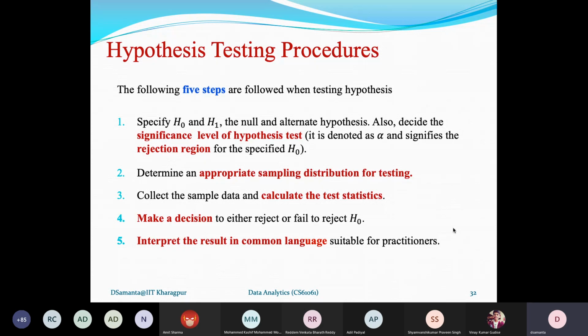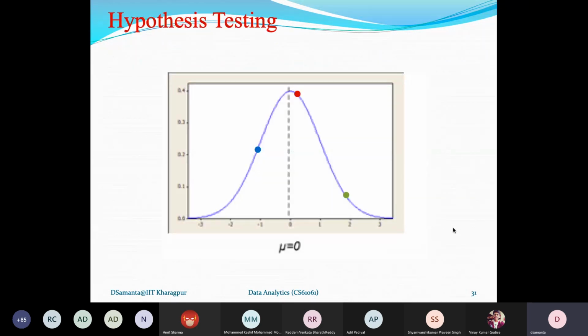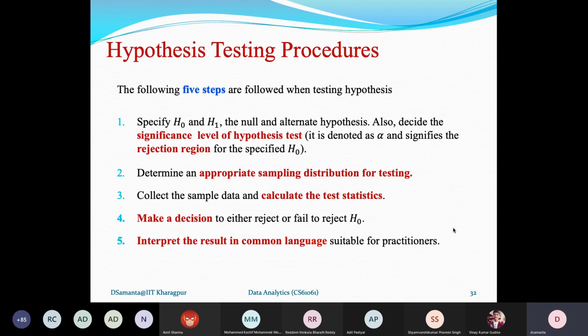This is because a sampling distribution essentially gives this kind of shape. And one particular sample should be located at a particular point, which is shown here, like for 3 samples, it is shown here in 3 different colors. So your sampling distribution highly influences your testing procedure, so you have to choose it appropriately. That is why you have to decide an appropriate sampling distribution for your hypothesis testing. That is the second step.